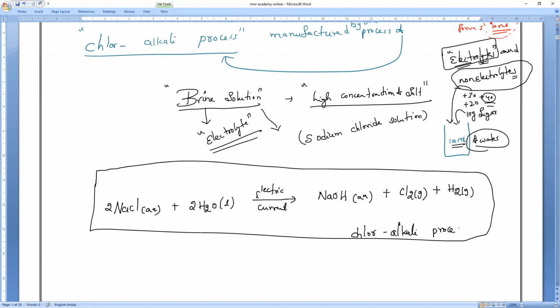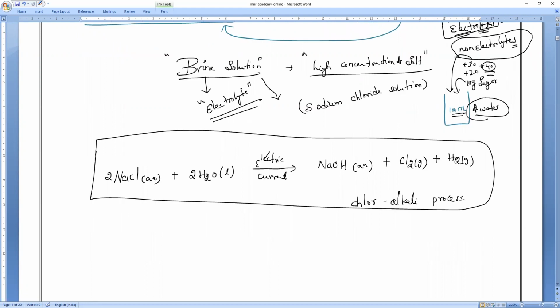Chlor-alkali process. Sir, why do we call it the chlor-alkali process? The reason is, due to the formation of sodium hydroxide and chlorine together, we are getting sodium hydroxide and chlorine, along with hydrogen also. Am I right or wrong, everybody? So as we are getting two things together, one is sodium hydroxide. Sodium hydroxide is an alkali.